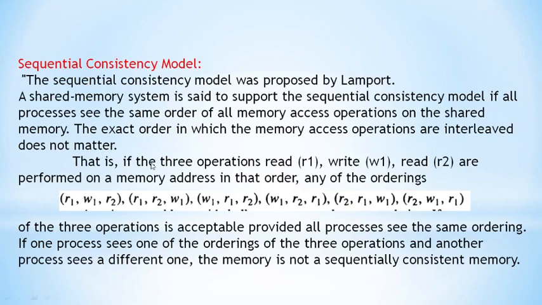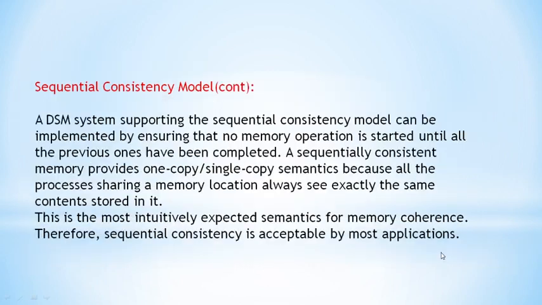Every time, if there are three processes P1, P2, P3, all should follow the operations in the same way, like R1, W1, R2, W2. If any process is different from another process, then the memory is not sequentially consistent.